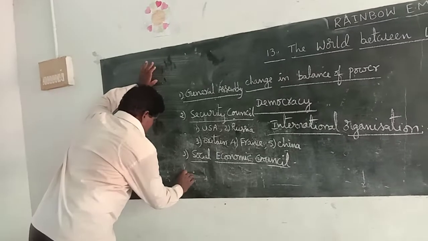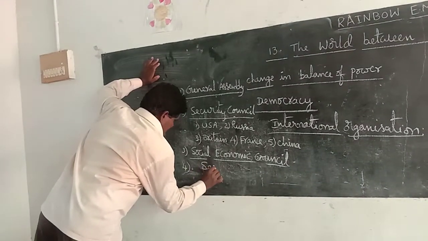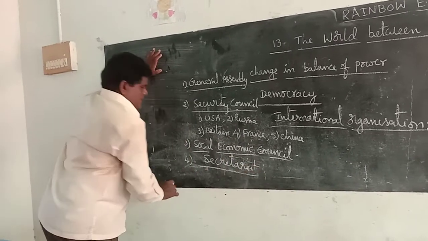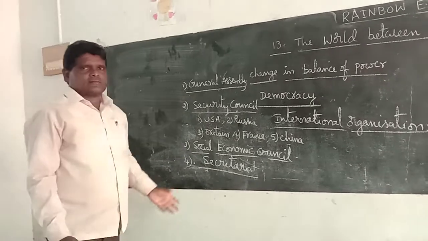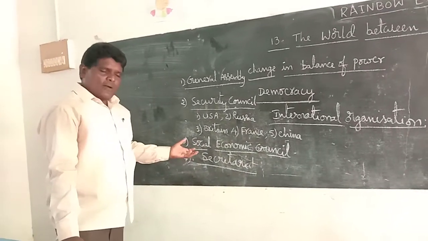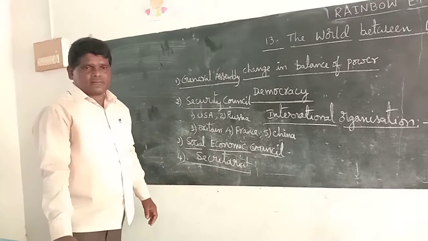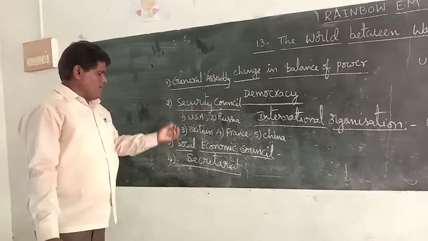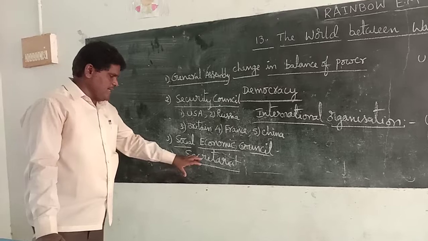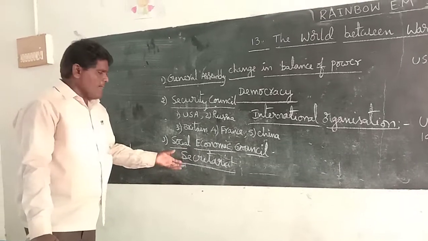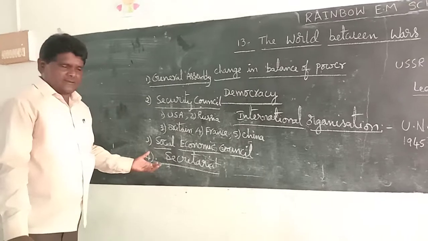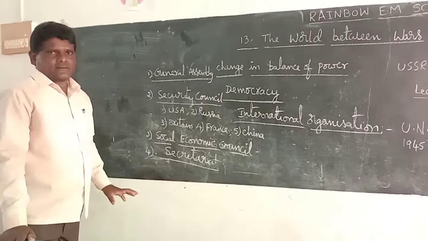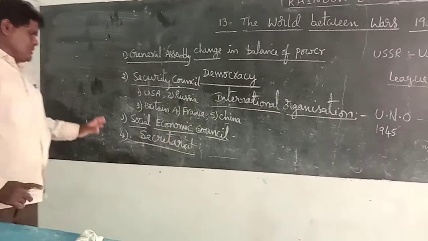Next, the Secretariat. The Secretariat is the administrative office, the administrative body, where thousands of employees work. The main head of the Secretariat is the Secretary General.